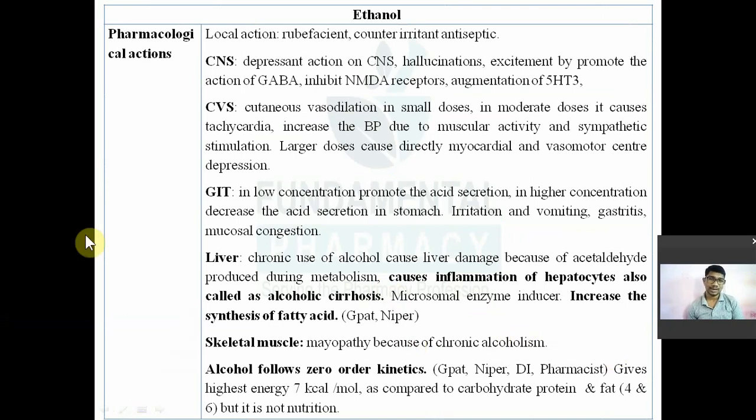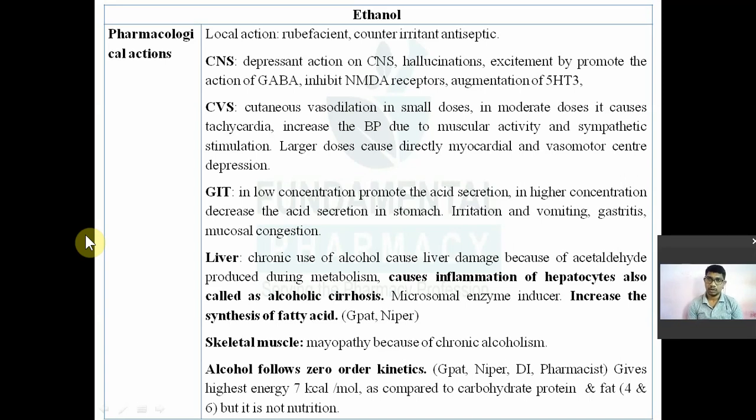Now this alcohol will give you highest energy per mole. So 1 mole of alcohol will give you 7 calories. Then 1 mole of your carbohydrate and protein will give you 4 calories, and 1 mole of your lipid will give you 6 calories. But 1 mole of your alcohol will give you 7 calories.